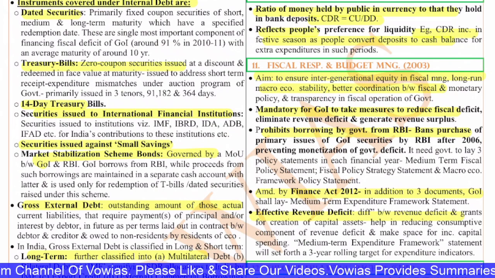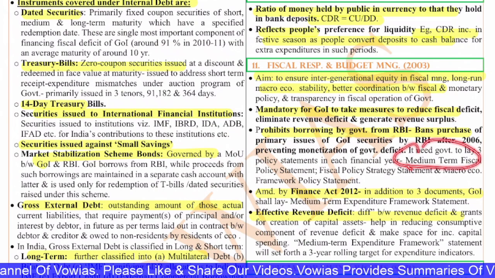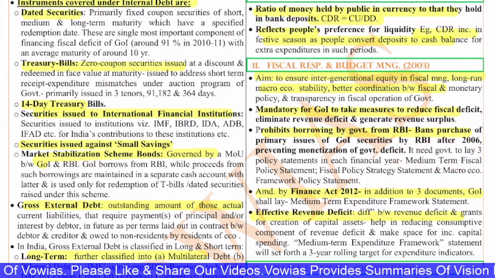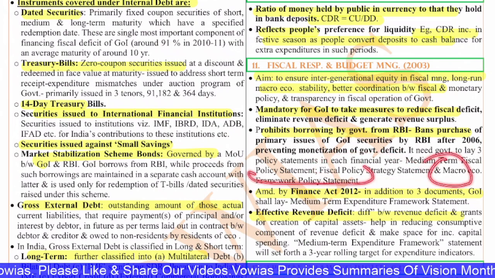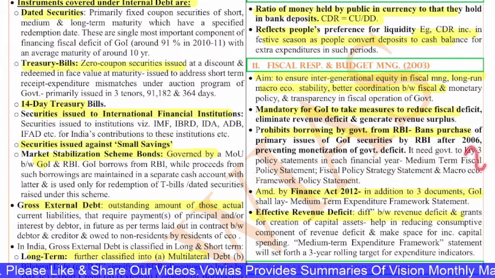It needs the government to lay off 3 policy statements in each fiscal year. That is the medium-term fiscal policy statement, the fiscal policy strategy statement, and the macroeconomic framework policy statement. These 3 are laid in the Parliament every year. You have to remember these 3.